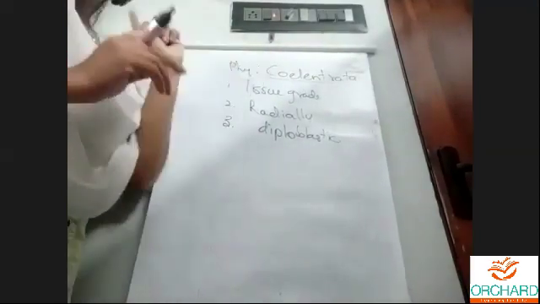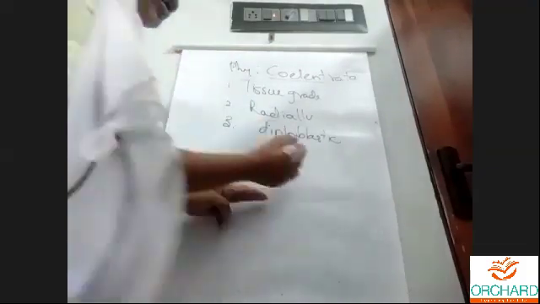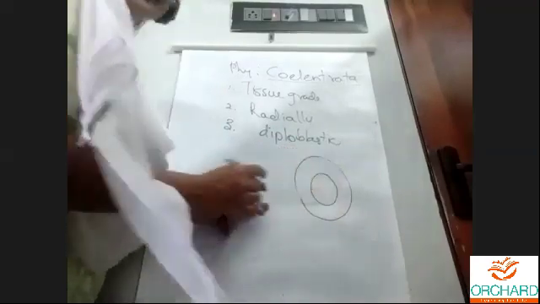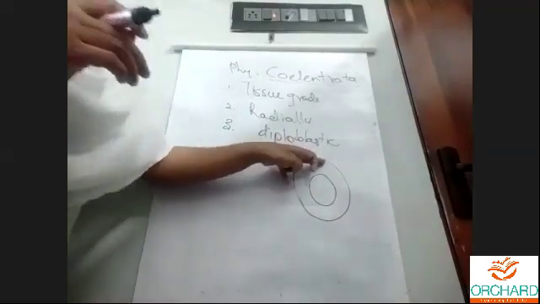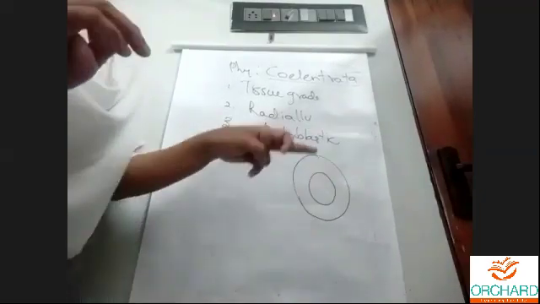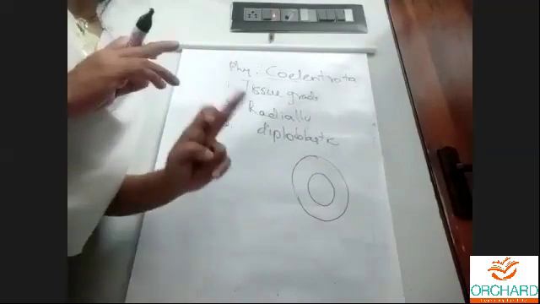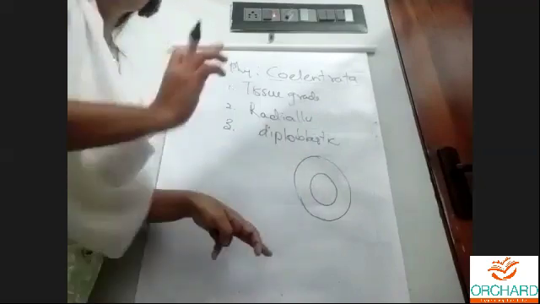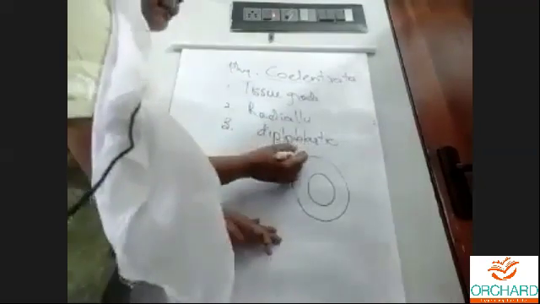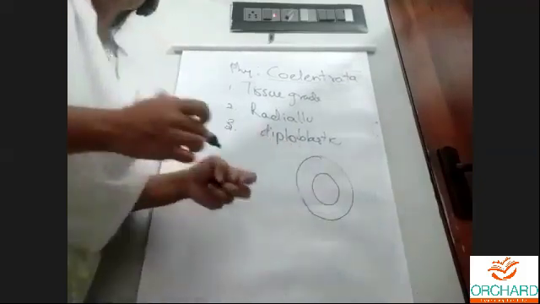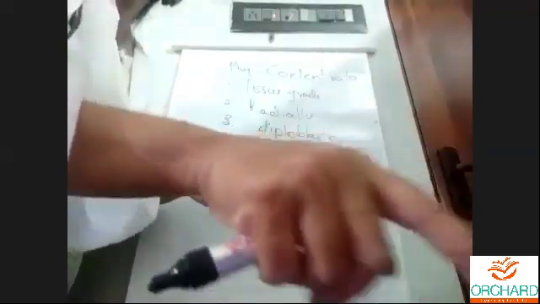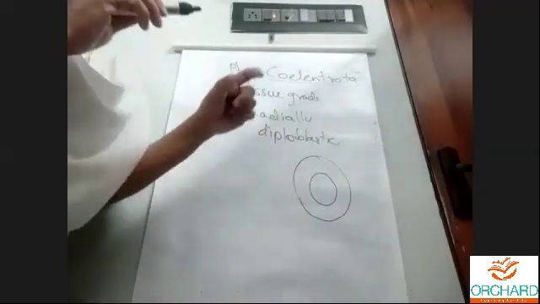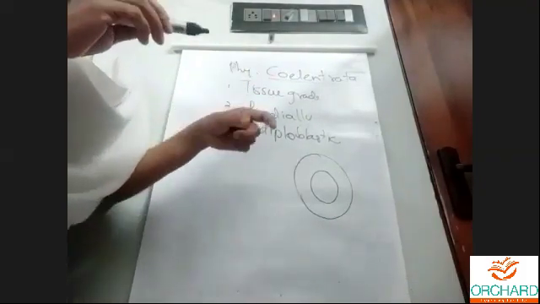Now, why do we call it Coelenterata? I told you they are diploblastic, no? The outermost layer is called ectoderm and the innermost layer is called, sorry, there is no mesoderm, children, only endoderm is there. Between the ectoderm and endoderm, you have one small canal, small vessel. We can see it in the next class.